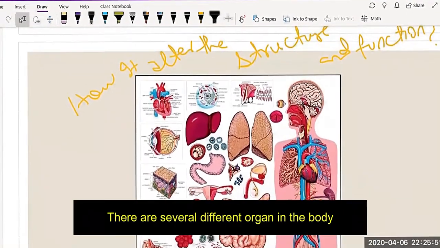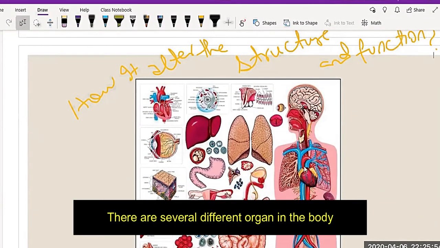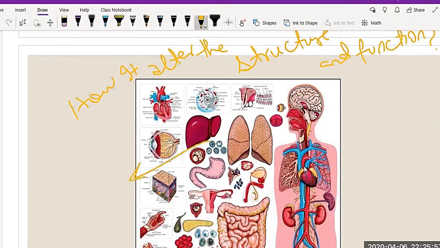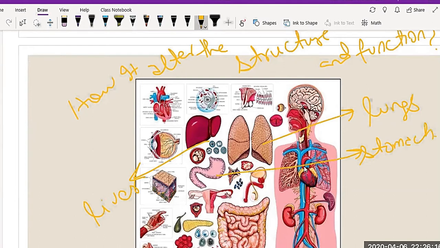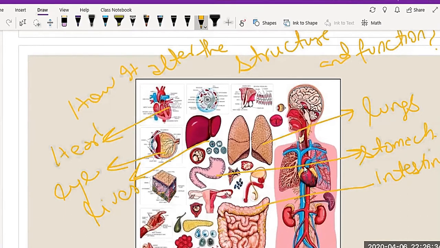As human beings, there are several different organs in the body, like the liver, the lungs, the stomach, the intestines, the eye, the heart.